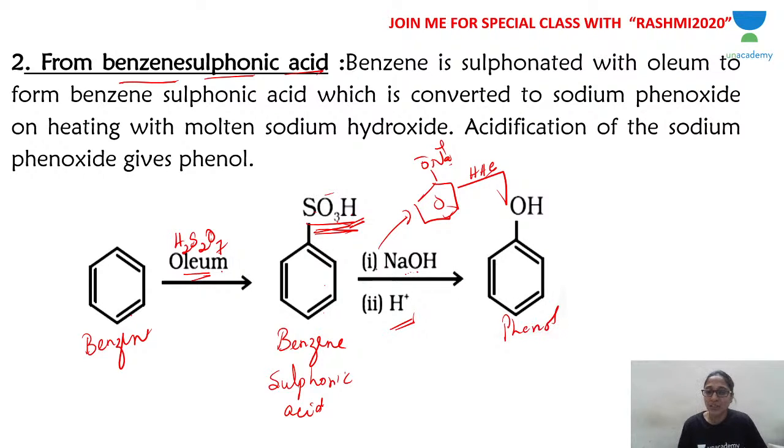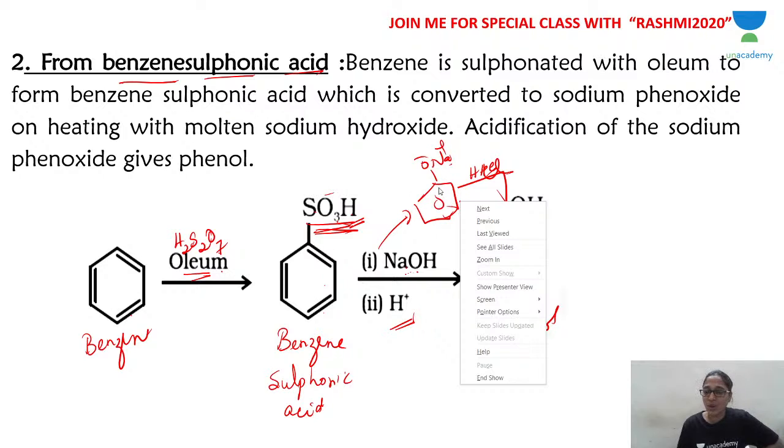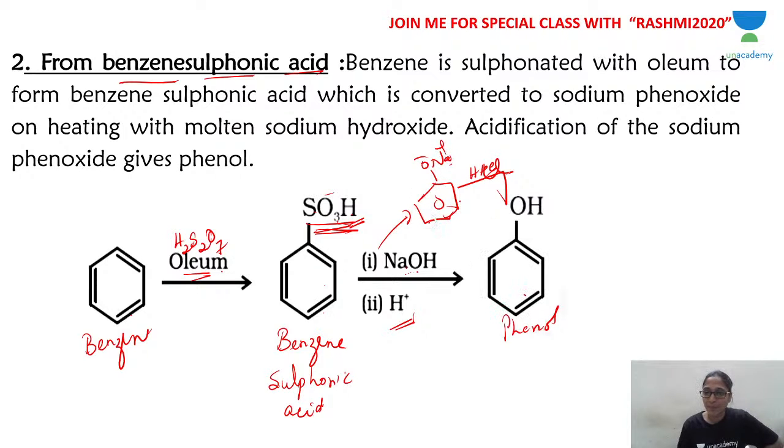Both steps are written together: first you fuse it with sodium hydroxide, followed by reaction with HCl acid, which will give you phenol. Sodium phenoxide, O minus Na plus on benzene, on acidification will give you phenol.